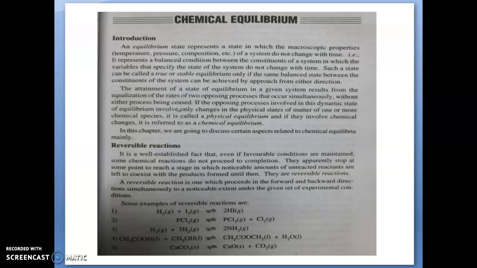And one thing we have to notice is that the chemical reaction should be written with a double-headed arrow. It should be like this. Then only can we say that it is a reversible reaction.